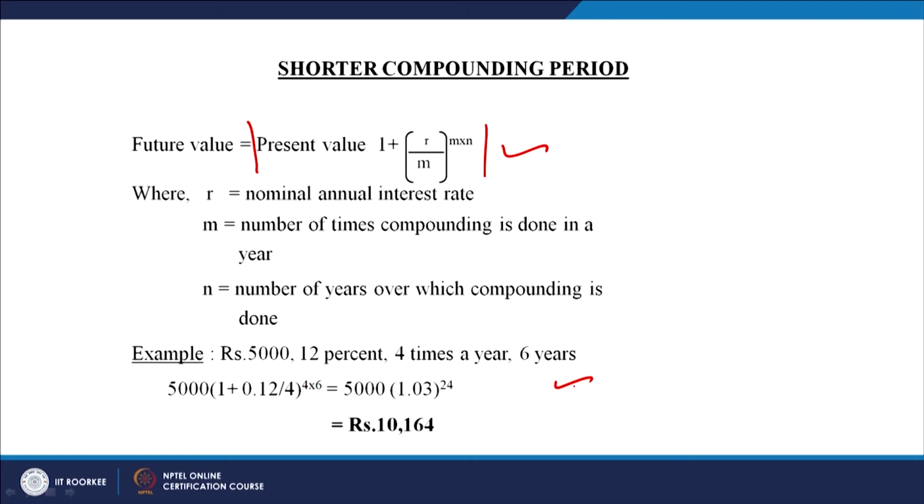This amount becomes more than double of the 5,000, and it works out to 10,164. So, this is the magic of compounding, the power of compounding, I would say. When the number of compounding times increases, the return increases. With annual compounding the return will not be very high, but with quarterly compounding it will be more. And nowadays there is daily compounding.